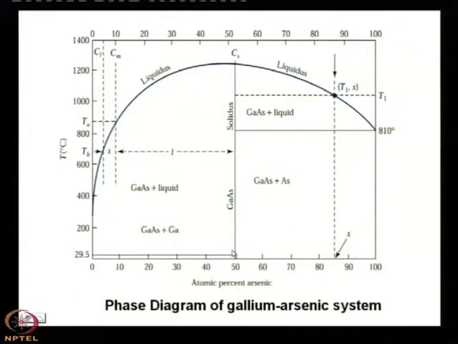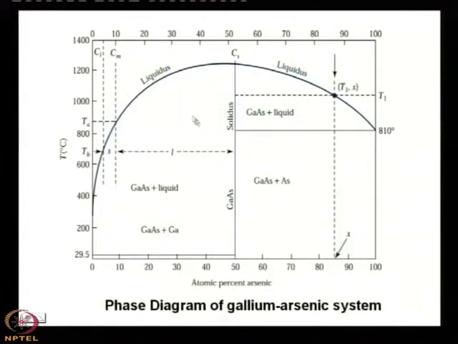So, if you melt gallium arsenide and go for bulk crystallization, let us take an example of say X. What is X? X is 85% arsenic. So, this point means T1 the temperature and X is 85% arsenic. Under such a circumstance, if you reduce the temperature from T1 to this line, what will happen? This liquid will be solidified as the temperature is reduced, right.